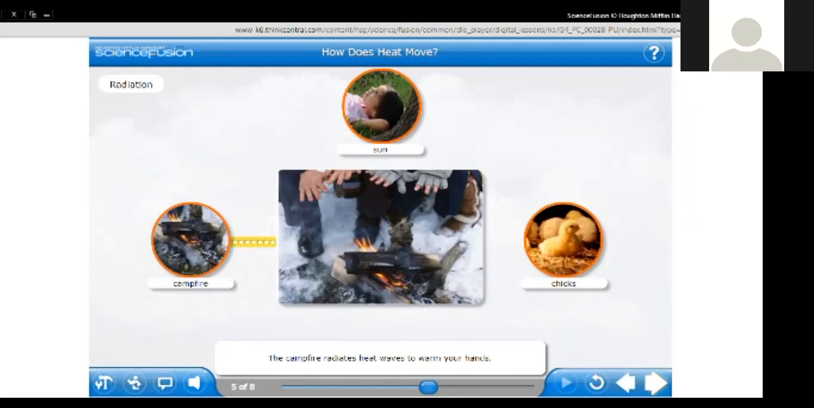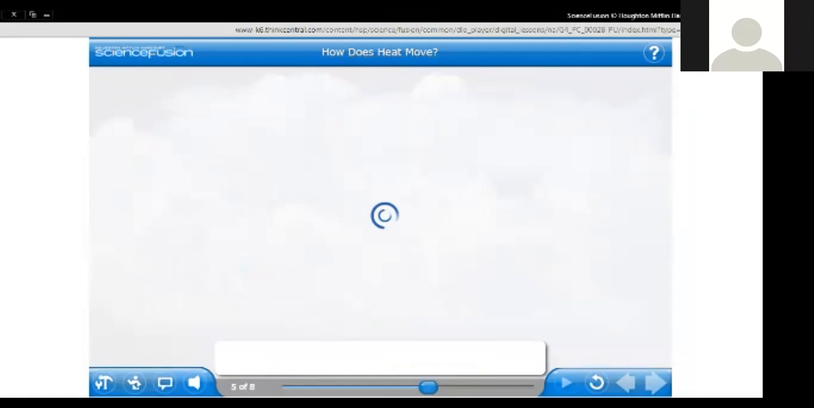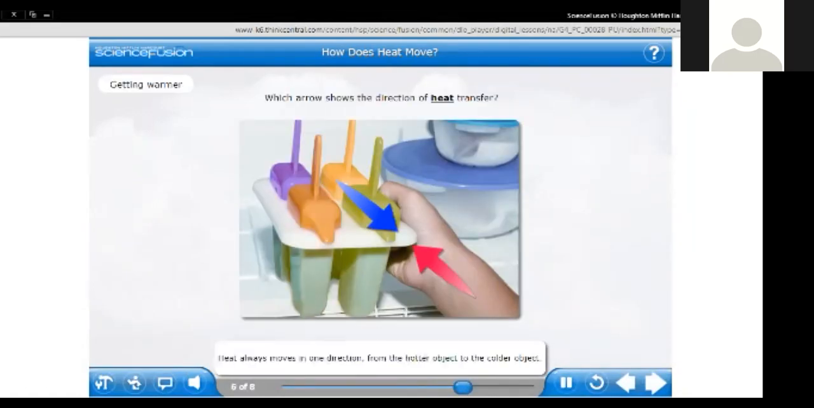So no need to touch this fire directly to feel warm. Just raise your hand above this heat and you can feel that your hand is hot or warm through radiation. Heat always moves in one direction, from the hotter object to the colder object.